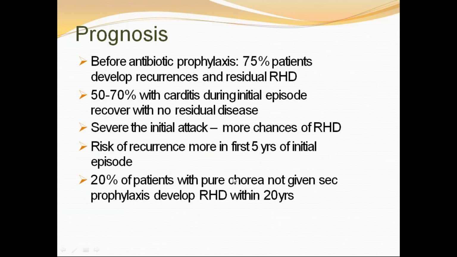20% of patients who present with pure chorea who are not given secondary prophylaxis develop rheumatic heart disease within 20 years. Therefore, patients with chorea, even in the absence of other manifestations of rheumatic fever, require long-term antibiotic prophylaxis. So one must know, even for chorea, if at all no other criteria, even chorea alone we can sometimes diagnose acute rheumatic fever. Even with the single entity of chorea, we need to give lifelong prophylaxis in acute rheumatic fever.